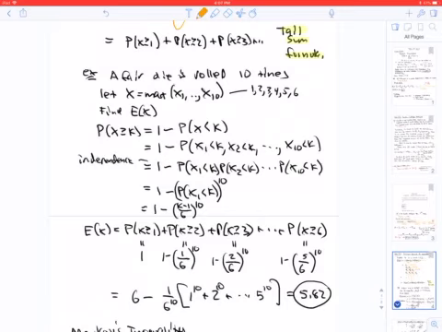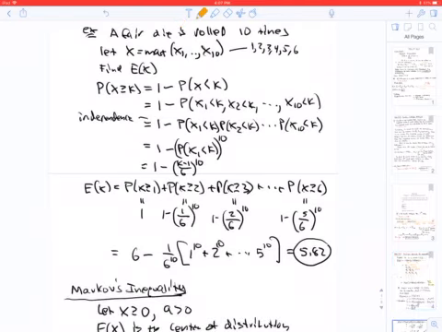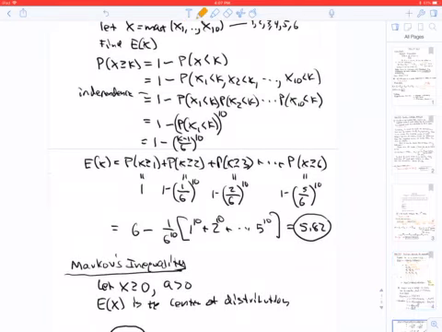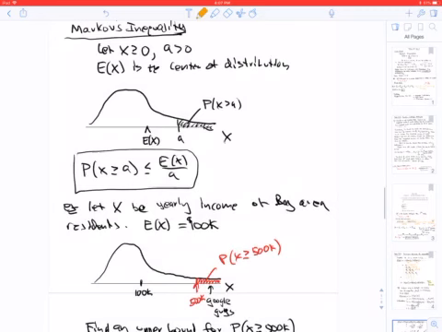All of these probabilities are the same, so we just get 1 minus the probability that X1 is less than k, to the 10th power, which is what's given here. We can then find the expectation of X quite readily, and we see that it's a number close to 6. We can confirm that as the number of rolls increases, this number will inch towards 6.